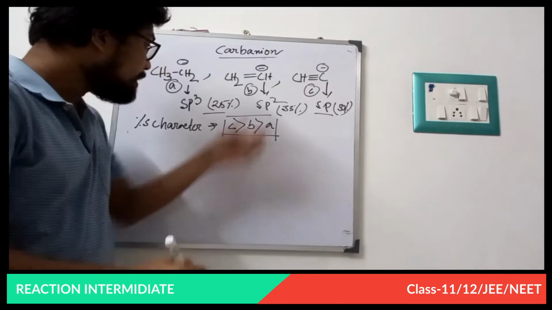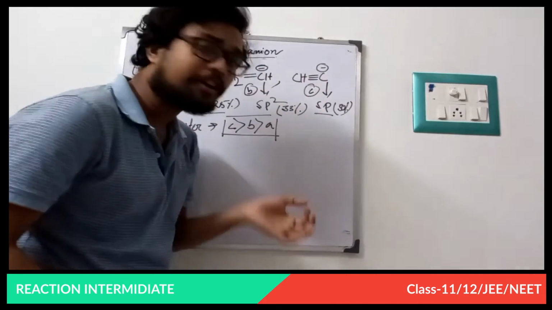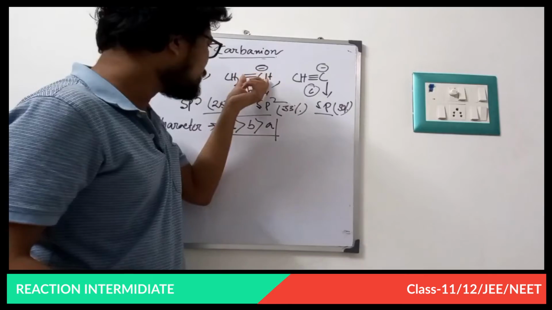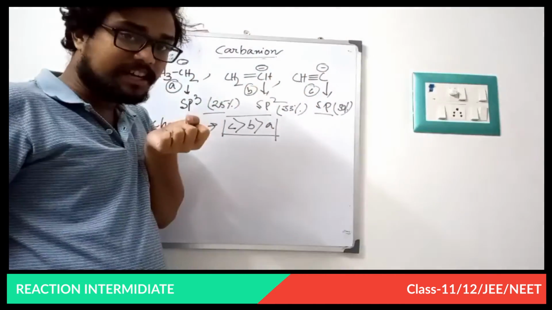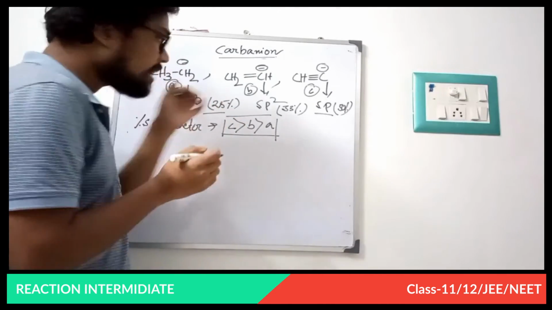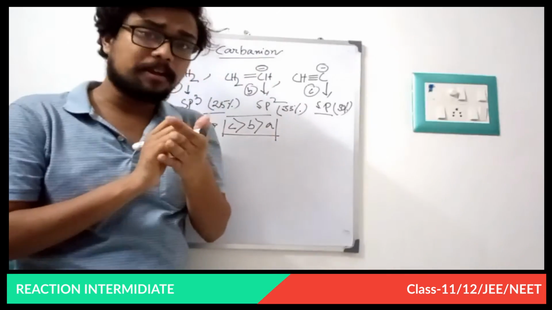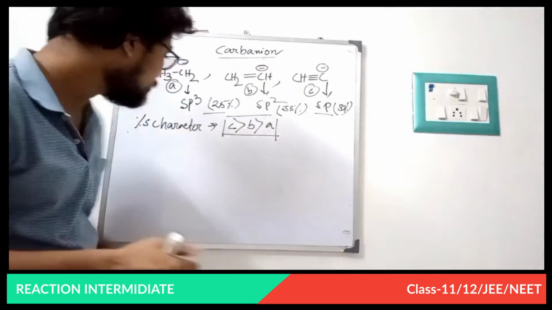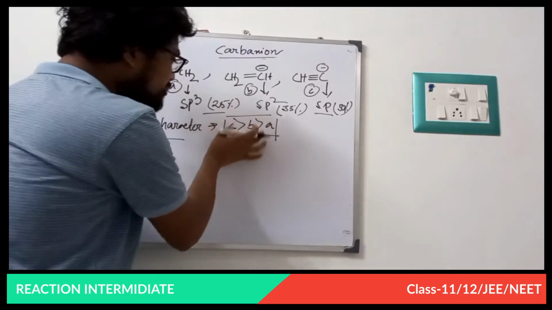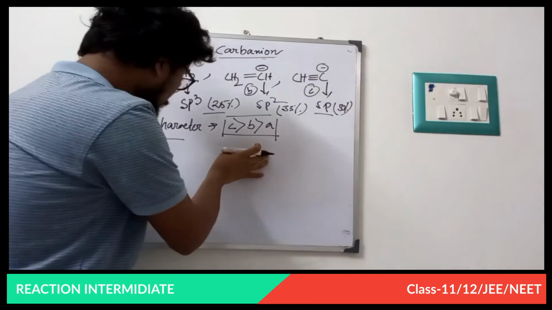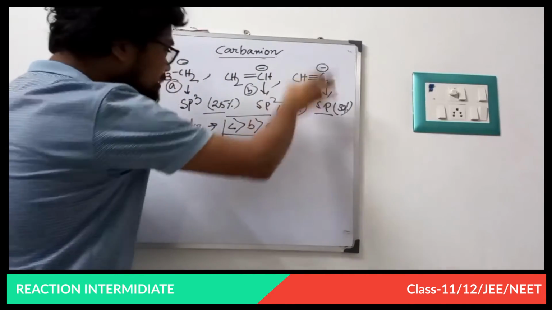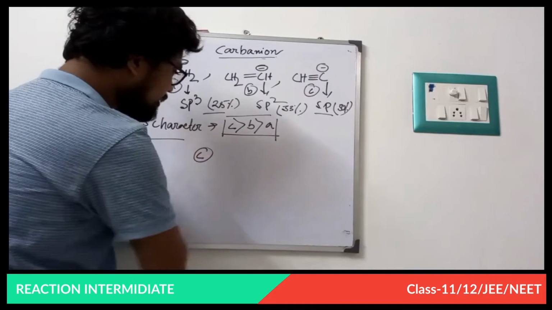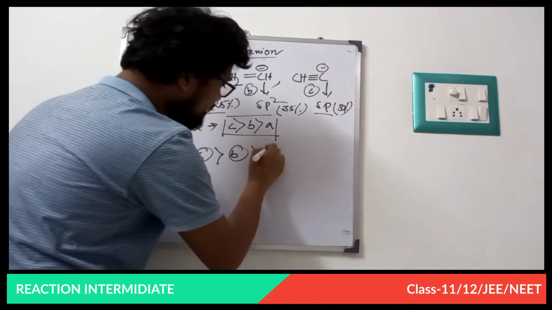Now the negative charge on an electronegative atom is stable, because the electronegative atom pulls the electron density from the carbanion, so the carbanion becomes neutral. So as the S character increases, the stability of the carbanion also increases. So what is the stability? C greater than B greater than A.